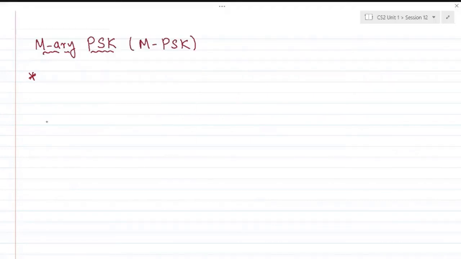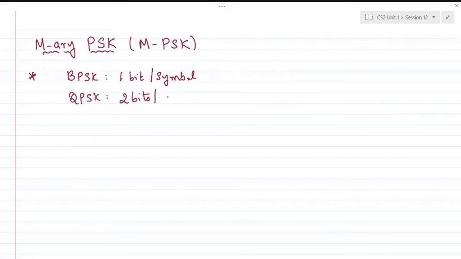So what I mean by this is, in BPSK, this is 1 bit per symbol, correct? In QPSK, we represented 2 bits per symbol.